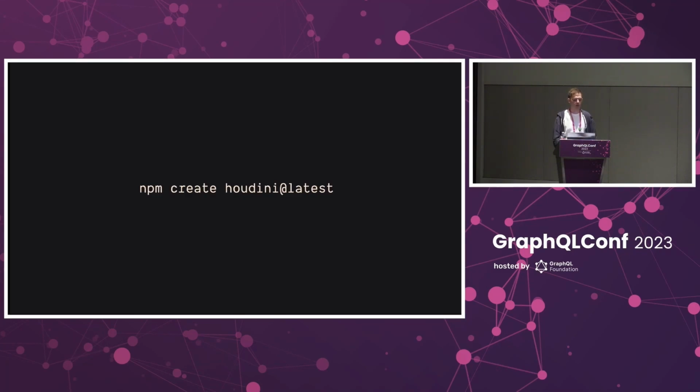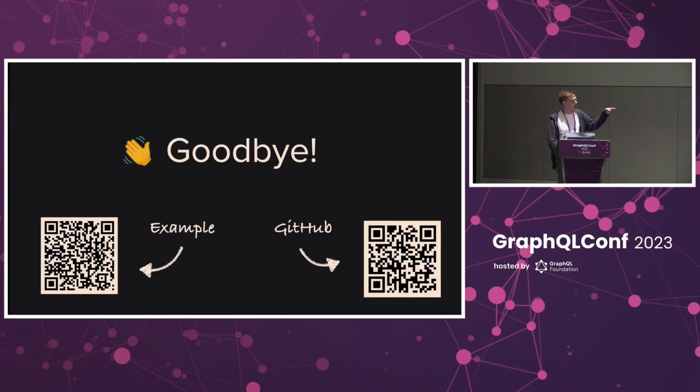Before I go, I just want to mention that if you want to try this out yourself, you can just run npm create Houdini, bootstrap your own project, but documentation is really sparse and there'll be a lot of dragons. That place is full of dragons. Or you can follow the QR code on the left to see the example we've been looking at today. If you want to check out the GitHub repo, you can follow the QR code on the right, and that's it. Thanks for listening.